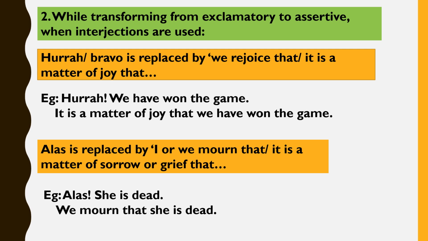For example, alas, she is dead. In this sentence, we have the word alas in the sentence. Alas represents sorrow or grief. So our sentence after transforming it from an exclamatory to an assertive one is we mourn that she is dead. In doing so, we have interchanged the sentences without changing its meaning.